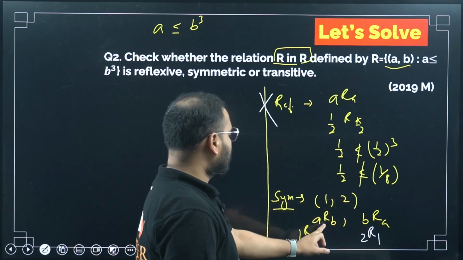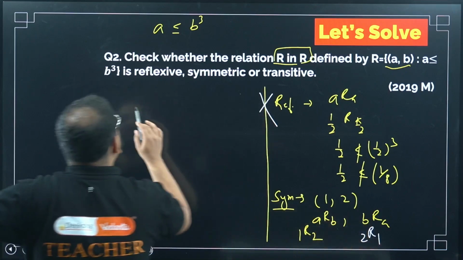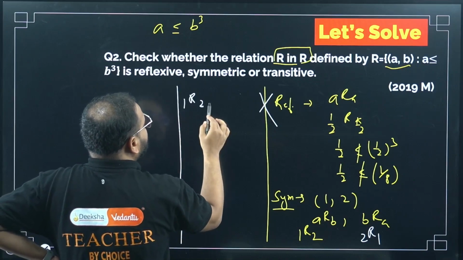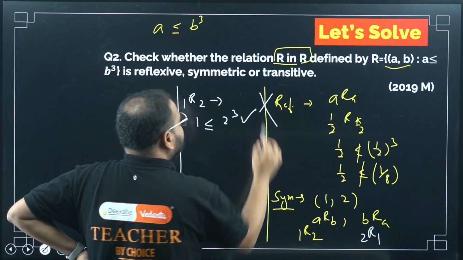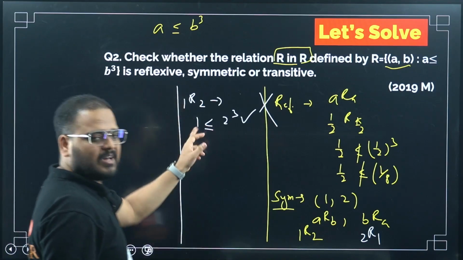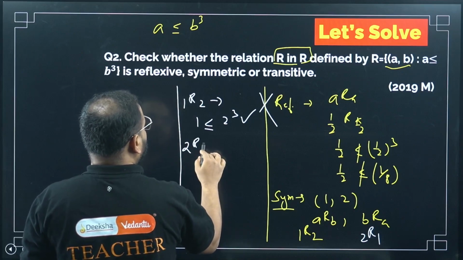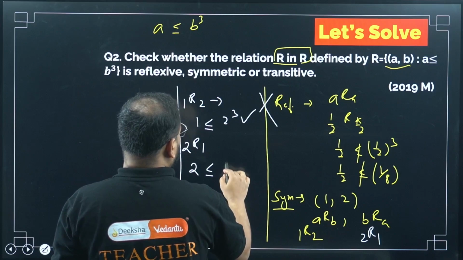Now my A is 1, B is 2. So 1R2 is my ARB and BRA is 2R1. What is my 1R2? Please check here. 1R2 means 1 less than 2 cube. 1 is less than 8, correct. What about the next one? 2R1. 2R1 means 2 less than 1 cube.